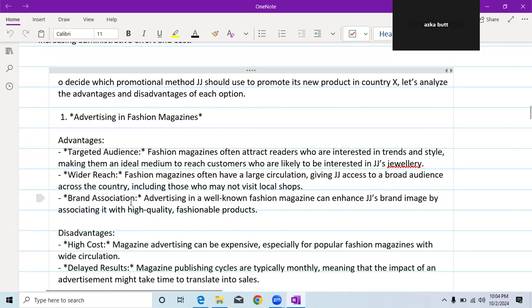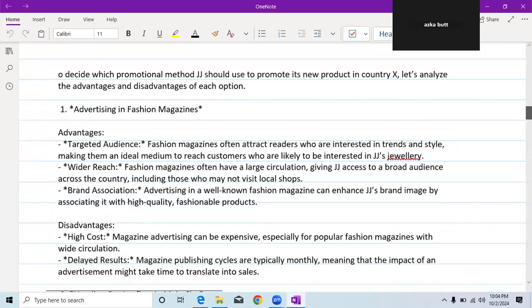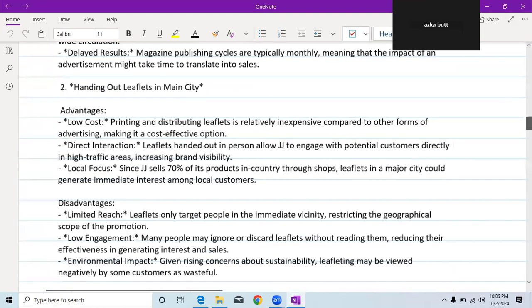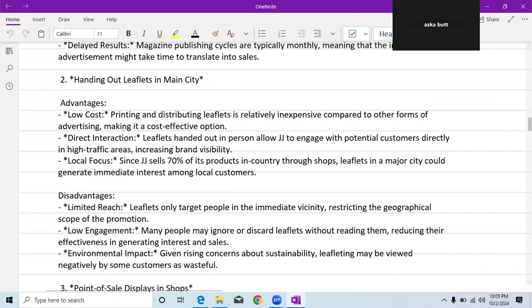And third is brand association. Advertising in a well-known fashion magazine can enhance JJ's brand image by associating it with high quality fashionable products. And the disadvantages: first of all, there's high cost. Magazine advertising can be expensive, especially for popular fashion magazines with wide circulation. And number two is delayed results. Magazine publishing cycles are typically monthly, meaning that the impact of an advertisement may take time to translate into sales.